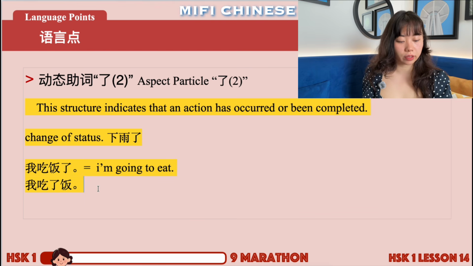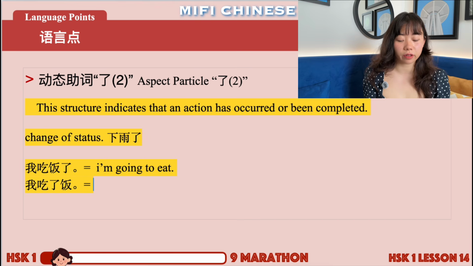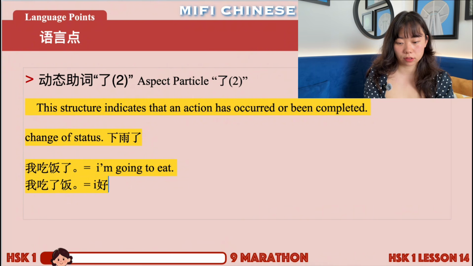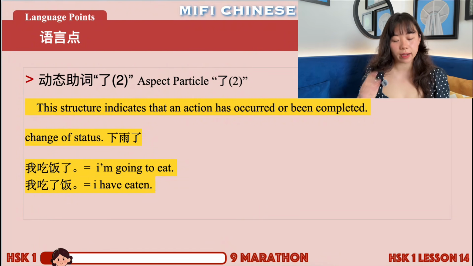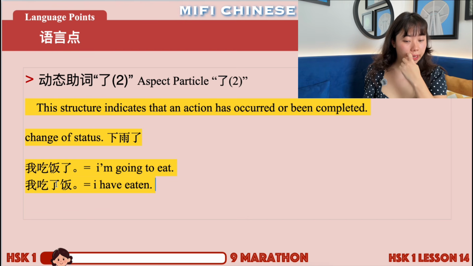And what about 我吃了饭? Of course this is the action has been completed, right? 我吃了饭. So it means I have eaten. I have done the action of eating my meal. So it has occurred or has been completed. I have eaten. 我吃了饭. Because here you put this 了 right after the verb, right? So normally if you put 了 right after the verb, it means I have done something. The action has been completed.